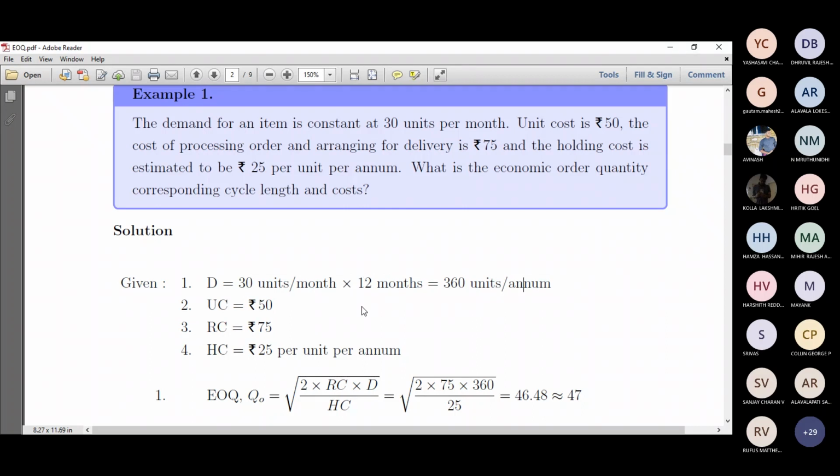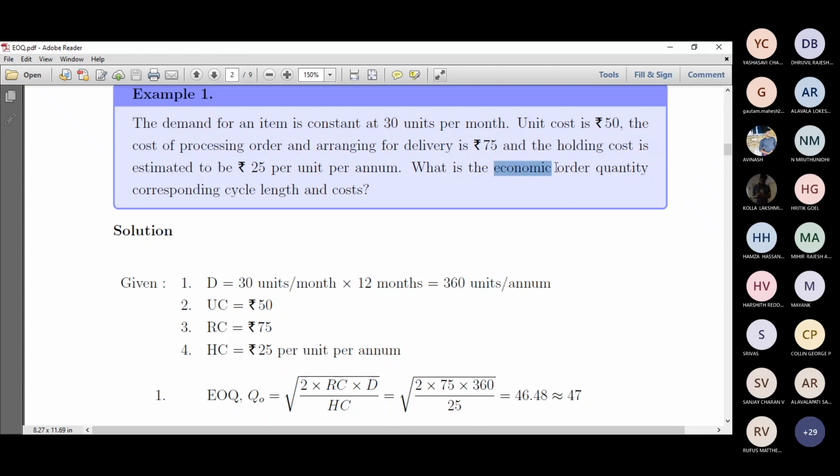It's up to you. But since HC is given per annum, let's talk about per annum throughout. So we have 30 units sold per month. In terms of yearly, it is 30 into 12, since 1 year is 12 months. So 30 into 12 is 360 units per annum. So for 1 year, the demand is 360, right?